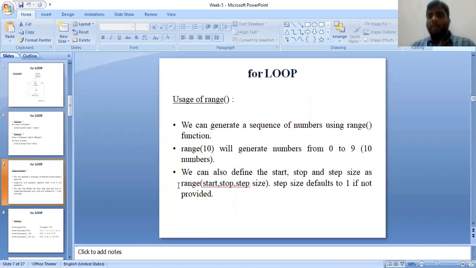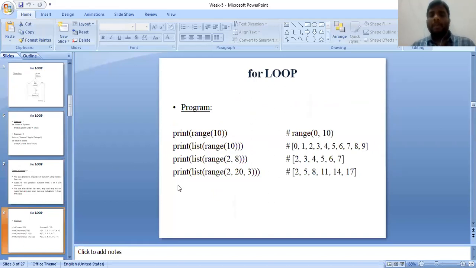After that, we learned what the range function is and how we can use it in Python, using the for loop. Hope everyone has understood this program from yesterday. Print range of 10 gives the output range of 0 to 10. Suppose I ask the interpreter to print range of 10, the output will be range of 0, 10. So what are the values stored in range of 0, 10? The values 0 to 9.